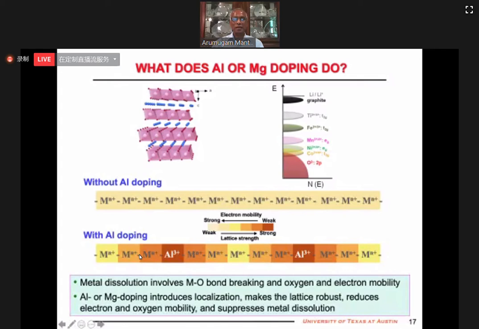The lattice becomes a little bit more localized, the so-called Anderson localization in the physics community. Because it becomes robust, the metal-oxygen bond becomes stronger, and electron mobility is decreased, therefore metal dissolution is decreased.